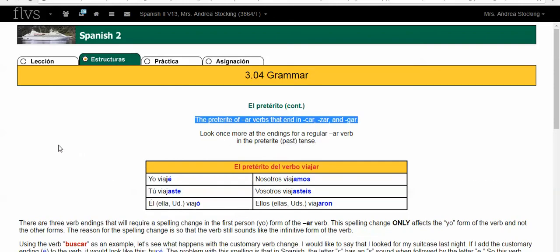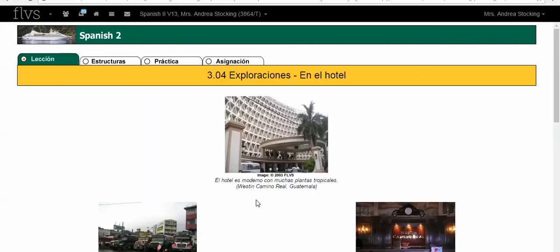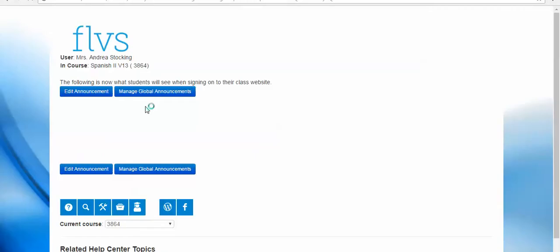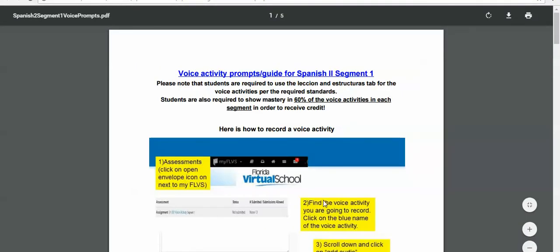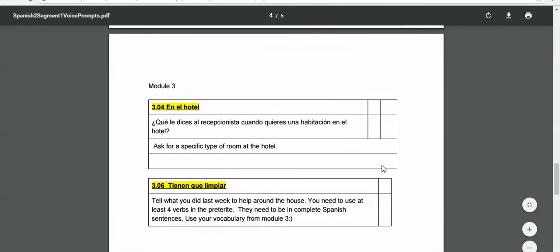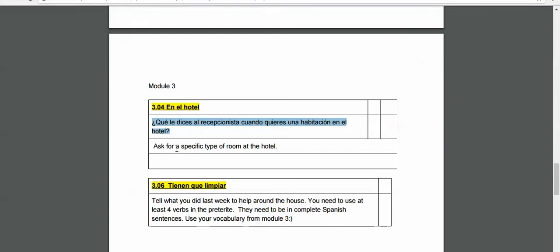And then for your 3.04 discussion voice activity, I am going to go to 3.04, asignación. It says that you need to go to the discussion groups to hear the question, but I'm going to make it simple for you and just click on this right here. On the home page, you can click on that little square in the top left-hand corner, and the question is, en el hotel, ¿qué le dices al recepcionista cuando quieres una habitación en el hotel? Ask for a specific type of room at the hotel.